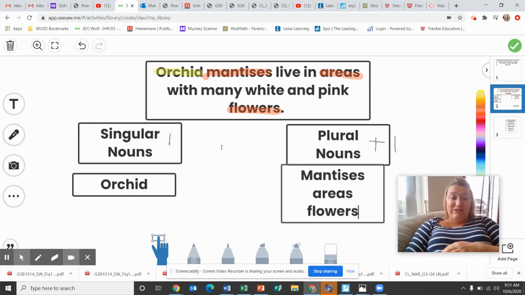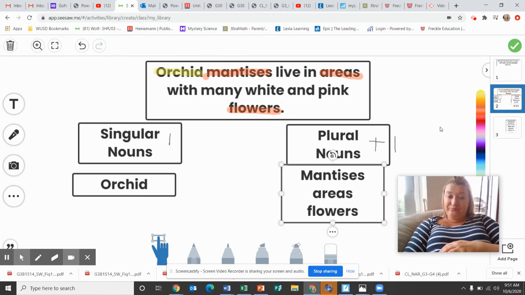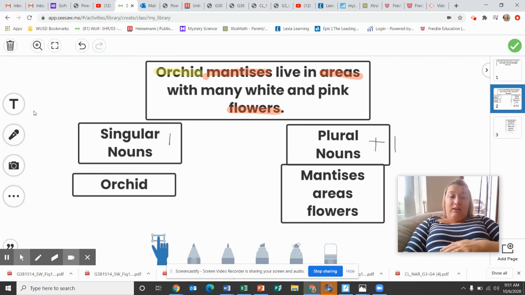Pause the video and catch up if you are behind. All right, so your paper should look exactly like mine. Orchid mantises live in areas with many white and pink flowers.